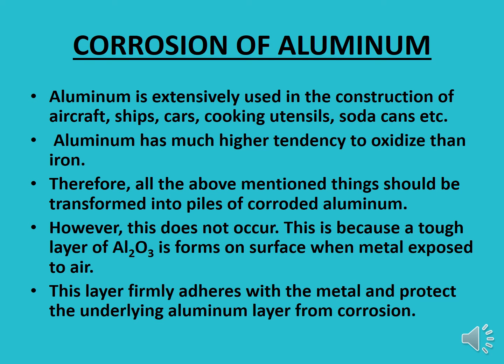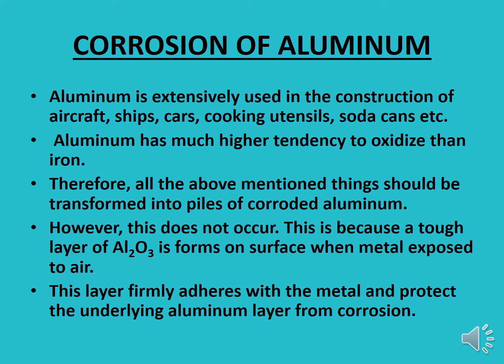Now we are going to discuss the corrosion of aluminum metal. Aluminum is extensively used in the construction of aircraft, ships, cars, cooking utensils, soda cans, etc. Aluminum has a much higher tendency to oxidize as compared to iron. Means it can easily lose electrons as compared to iron. Therefore, all the above mentioned things should be transformed into piles of corroded aluminum.